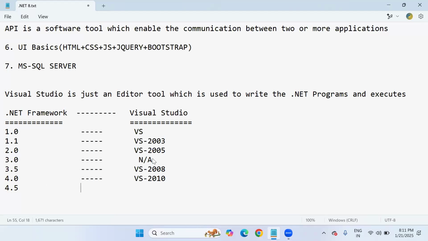4.5. These are all framework versions which I'm explaining. 4.5 with Visual Studio 2012. Next, 4.6 with Visual Studio 2015. 2013 was also recommended, but it is not a completely full version, so here I'm writing Visual Studio 2015 for 4.6. Then 4.7 with Visual Studio 2017.